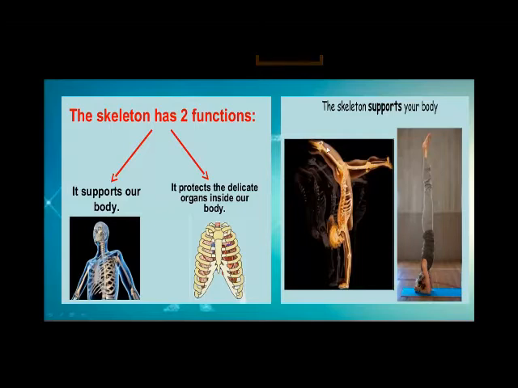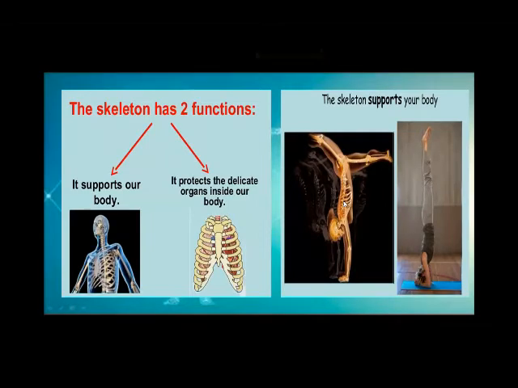It supports our body. And we have delicate organs. We have already discussed this word. Delicate means very sensitive and soft, just like our brain is a very delicate part. We have lungs and a heart. This is a very delicate part. So the skeleton protects the delicate organs inside our body. These are the ribs. Ribs protect the inner soft organs. Ribs are part of the skeleton. Everyone knows about it? Very good. So it protects our soft inside organs, just like our lungs and heart.